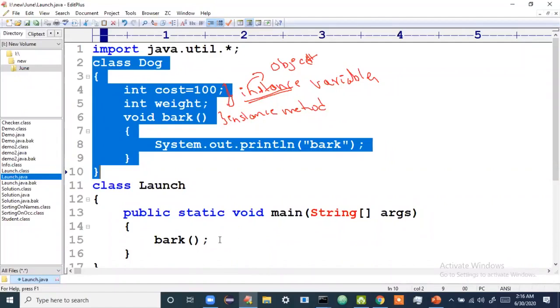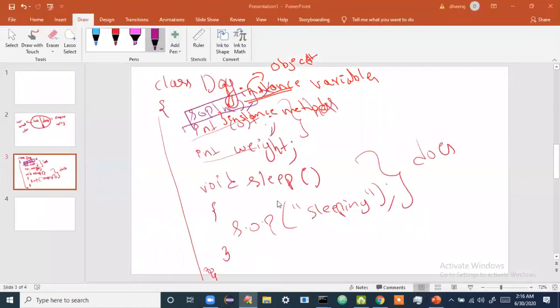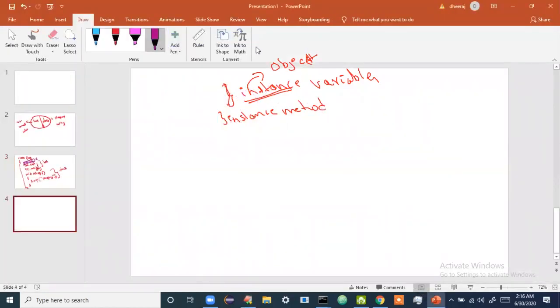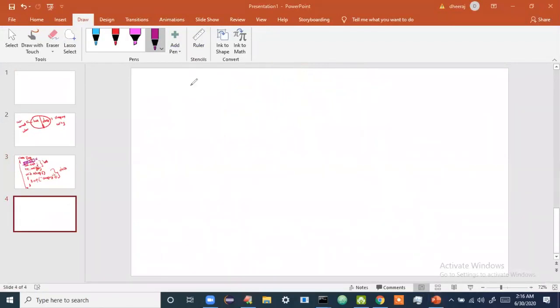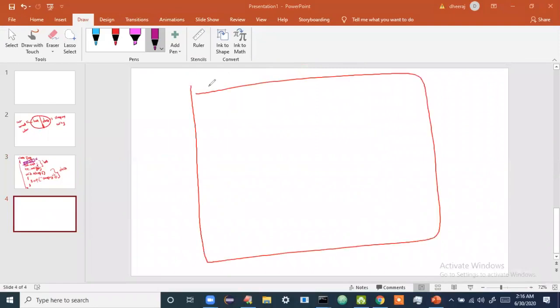Okay, then how to create an object, right? Now what happens when you create an object? Watch here. Now, what you have to understand is, in the RAM, there are 4 parts. I'll be clearing all this. So what are the 4 parts? If this is our RAM, right? The 4 parts are like this.